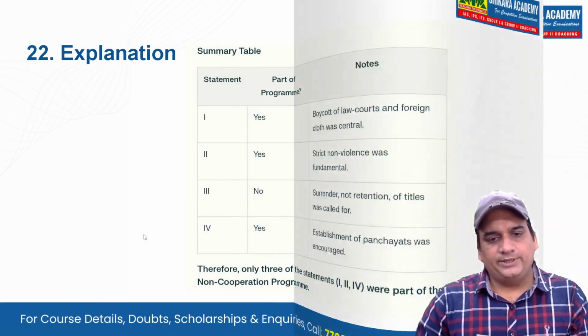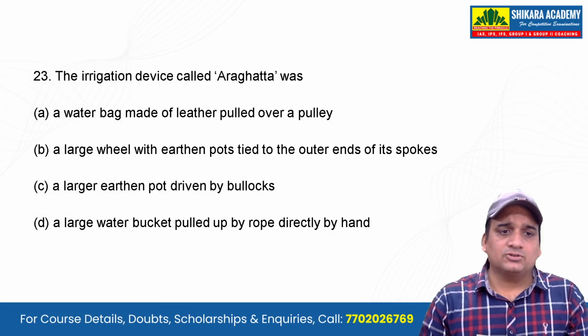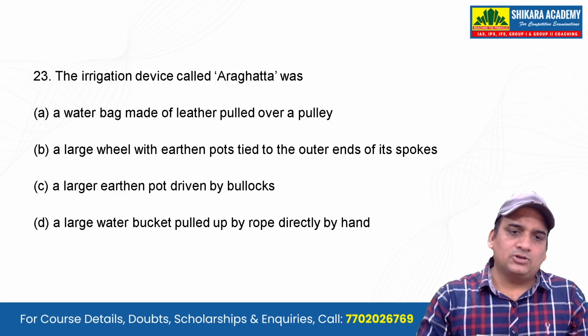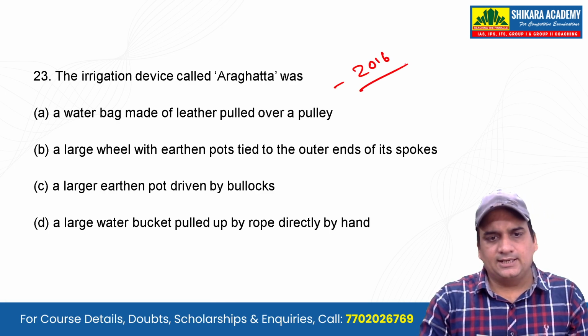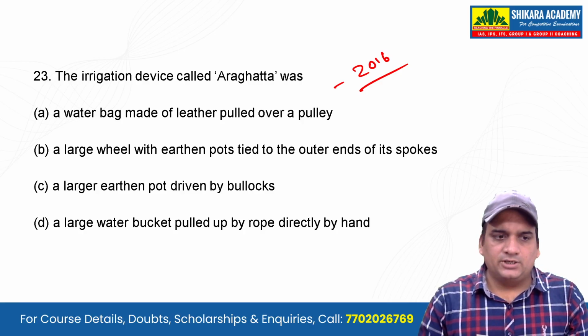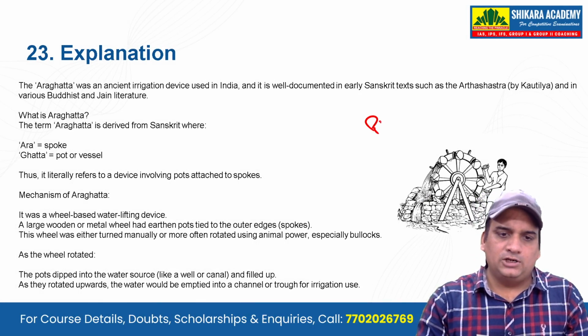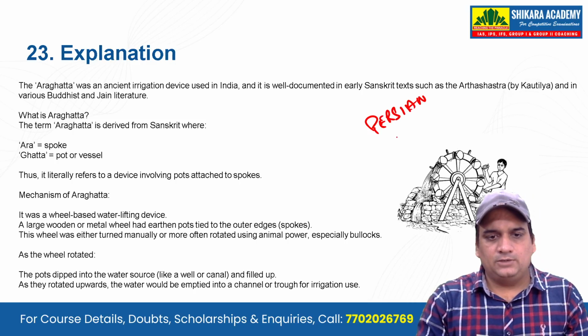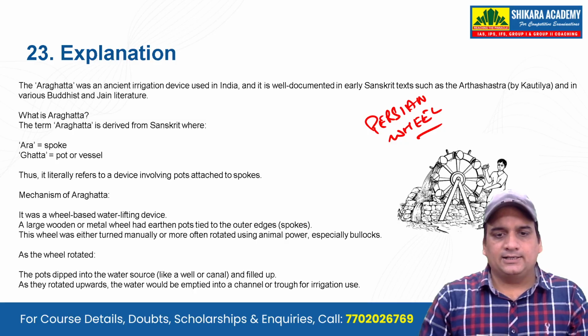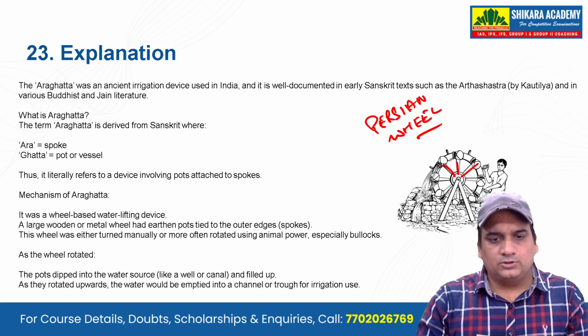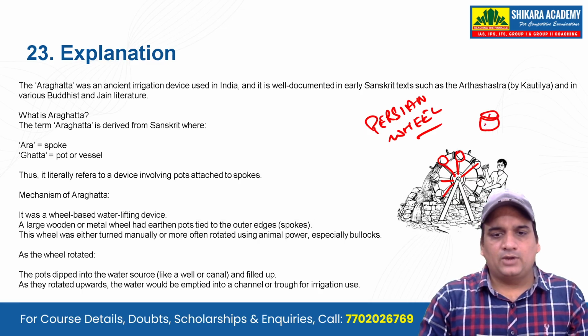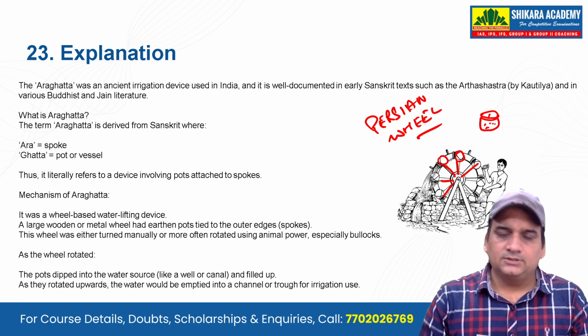Okay, let's get going. The irrigation device called Araghatta. Araghatta has already been asked in the year 2016 or 17, I guess. There, this was already mentioned, but again, if I show you the pic, you will understand what I am talking about. It is also called Persian wheel, guys. You need to understand the meaning of 2 words here, Ara and Ghatta. Ara basically means the spoke. This spoke, this is called the Ara, and the Ghatta is this Ghat. In your homes also you might be using this Ghat, where you have the water. It cools the water in summer.